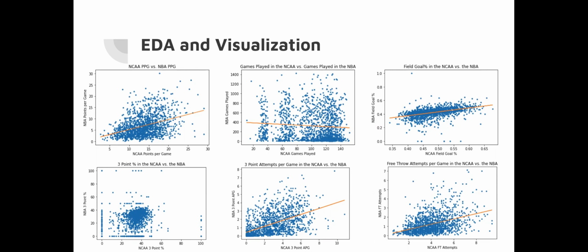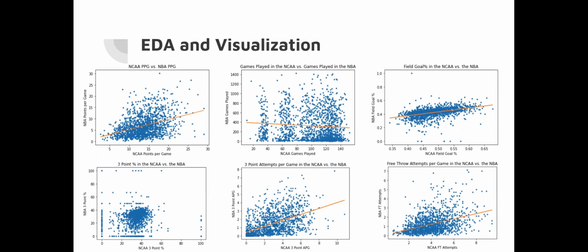In the next graph we see 3-point attempts per game in the NCAA versus the NBA, and there's a similar trend as previous plots in that there are on average more 3-point attempts per game in the NCAA than in the NBA. We can observe that most players attempt between 0 to 6 3-point shots in the NCAA, while this gets narrowed down in the NBA, and over half of these players will decrease their 3-point shot attempts to between 0 to 2 a game in the NBA, just because they're going against better defenders, is what we infer. However, we still notice a noticeable positive correlation between the two leagues, in that players who tend to attempt more 3-point shots will carry that over into the NBA.